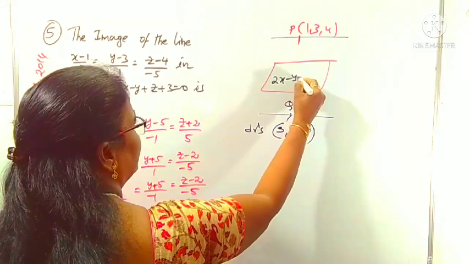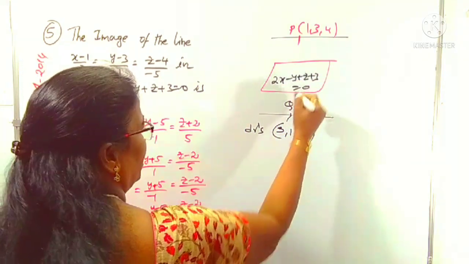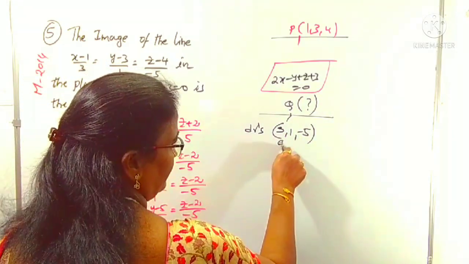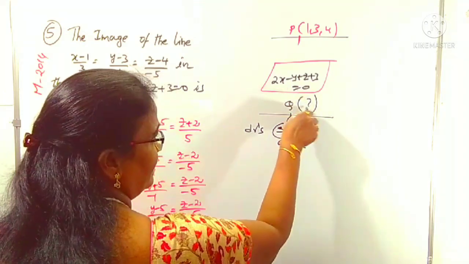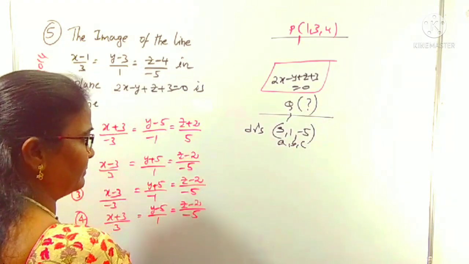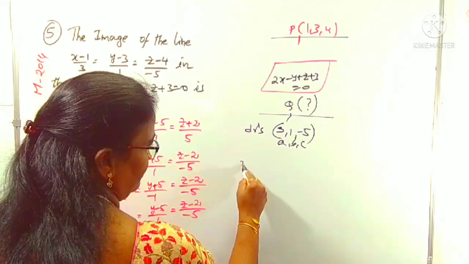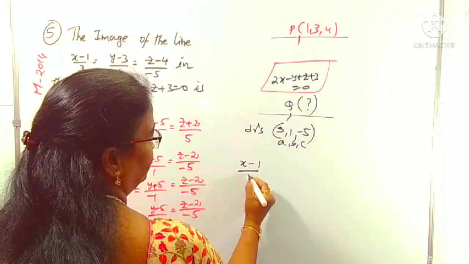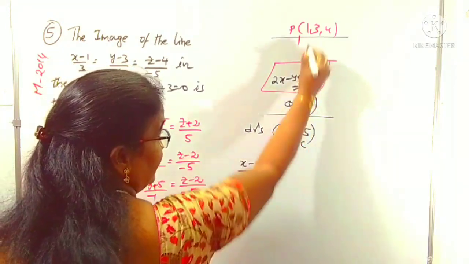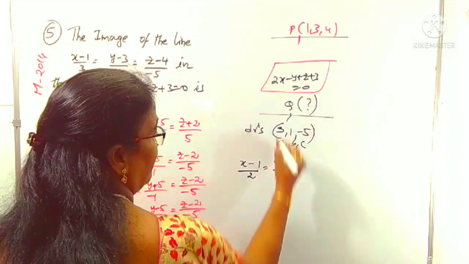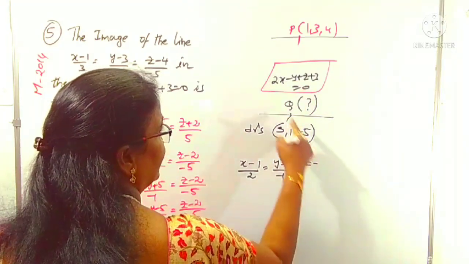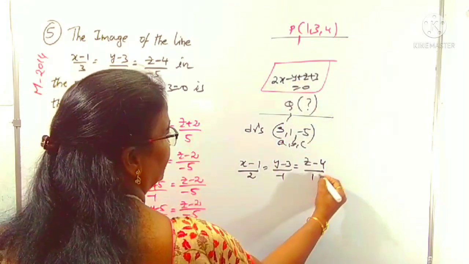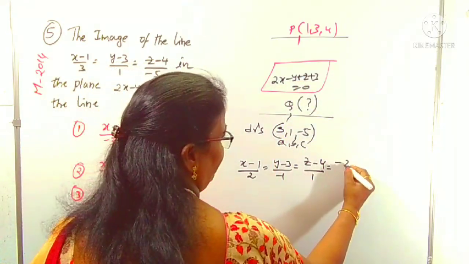2x minus y plus z plus 3 is equal to 0. If you want to find the point Q, these are the DRs, a, b, c. We can find the image point. What is the shortcut method I gave? Yes, x minus x1, x1 is 1, by a, which is 2. y minus y1, which is 3, by b, which is minus 1. z minus z1, which is 4, by c, which is 1, is equal to minus 2 times,